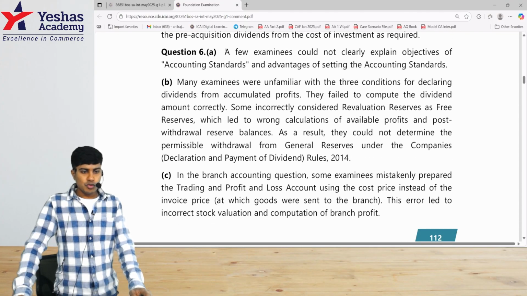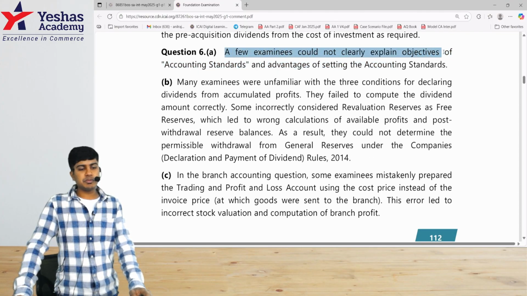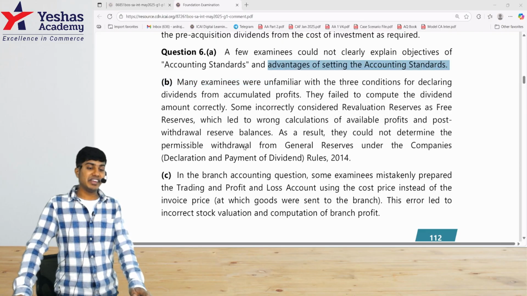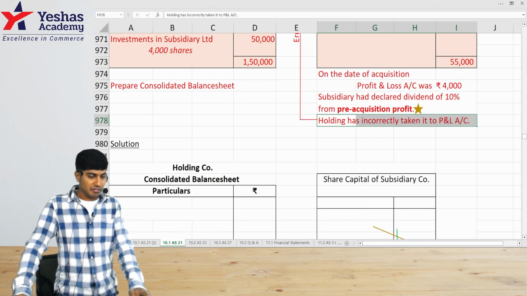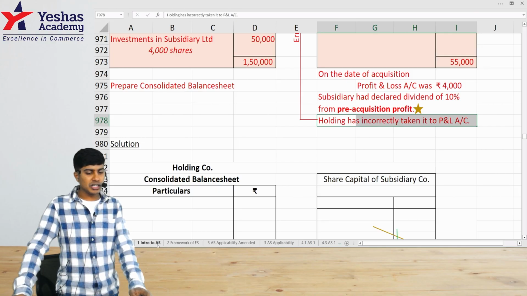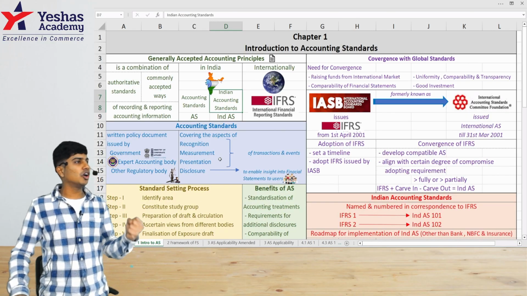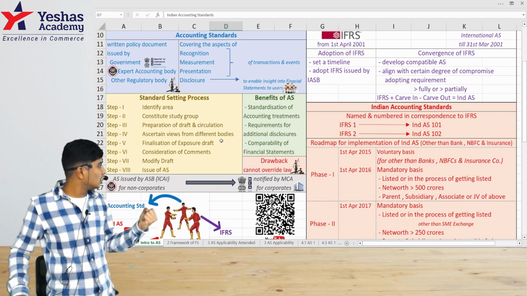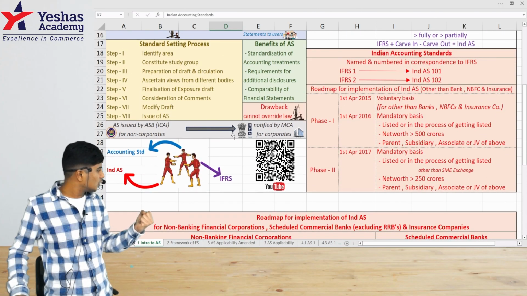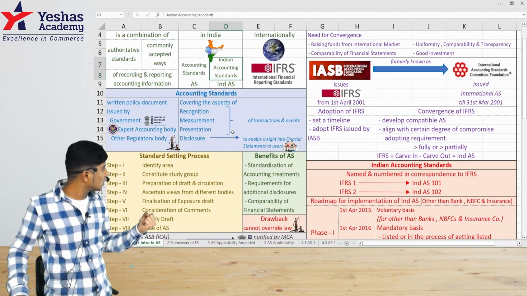6A, few examinees could not clearly explain the objectives of accounting standards and advantages of setting accounting standards. We take theory very lightly. In chapter 1, we have a clear question which talks about objectives of accounting standards. What is the objective of accounting standards? Accounting standards are issued in order to bring reliability, in order to increase the comparability of the accounting standards.